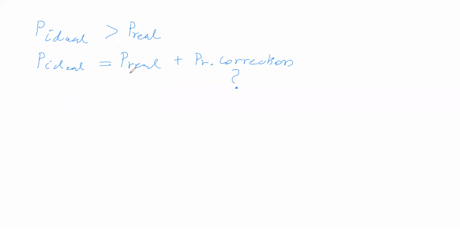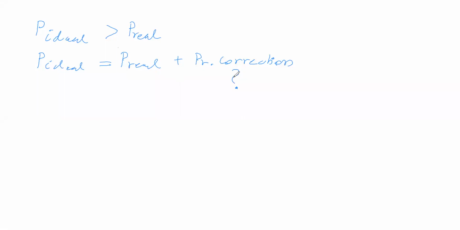We are considering attraction, not repulsion, and we consider attraction to be dominant. Therefore attraction is the factor, and based on that we got a conclusion: pressure of ideal gas is equal to pressure of real gas plus pressure correction.